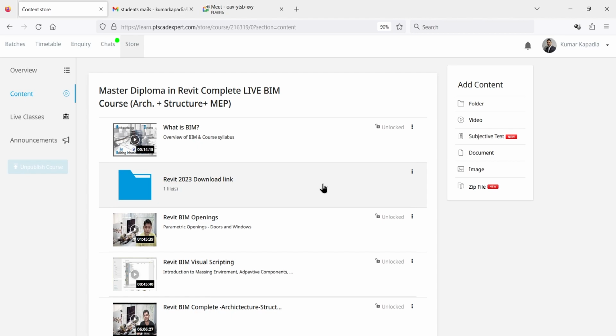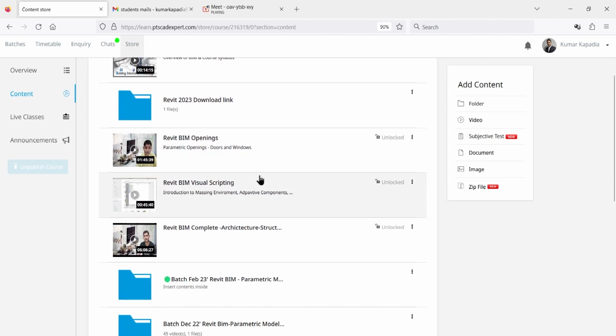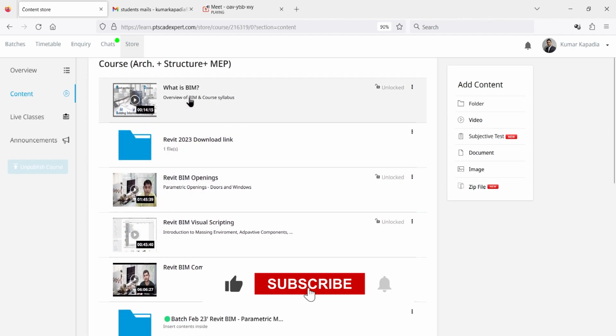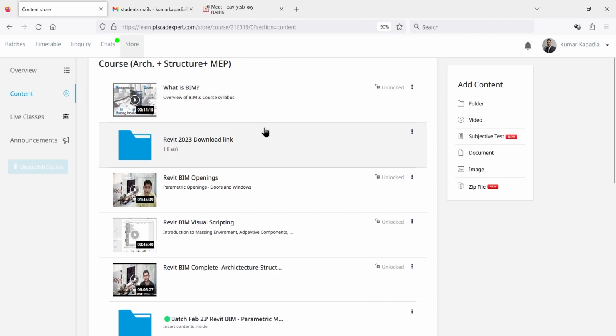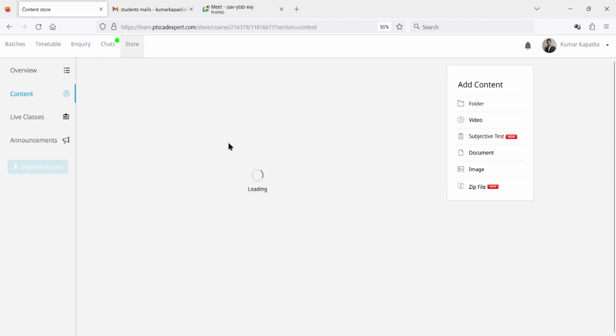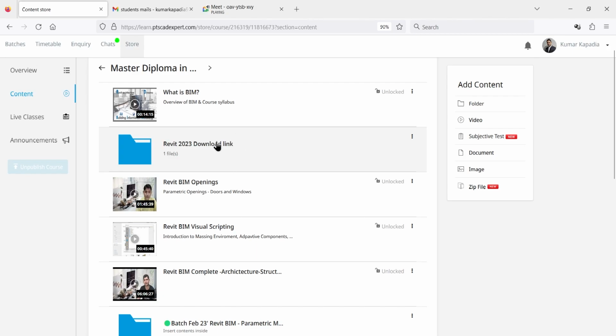Okay, and a little bit about the insight of this course, that is Master Diploma, which on ptscadexpert, if you find, then you will find this, what is this BIM. And also, just recently, last week, I have upgraded my workstation to Revit 2023, and the download link of that has been pasted here in this particular folder in the word file, which you can download and install. If it works on your workstation, then that would be great.